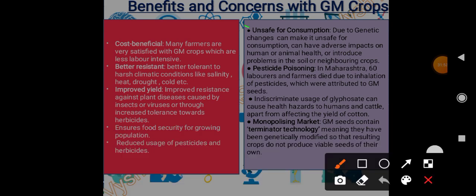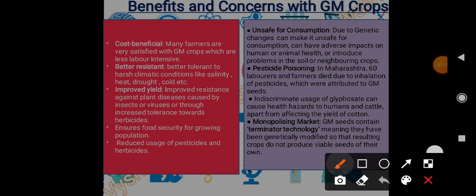It is unsafe for the consumption. Okay, due to genetic changes which makes it unsafe for consumption. It can have adverse impacts. Okay, it can have side effects, so that is called adverse impacts, okay, on human health or animal health or the soil of the neighboring crops.